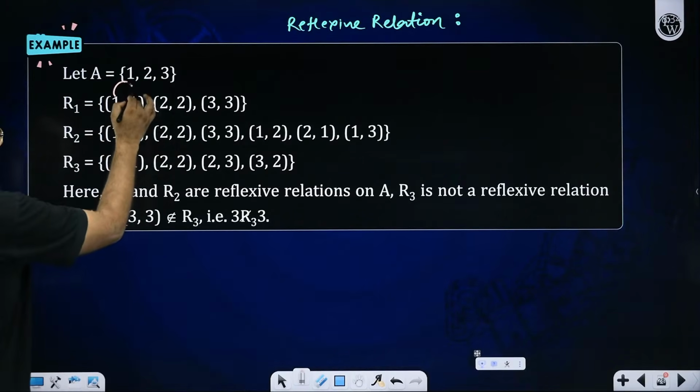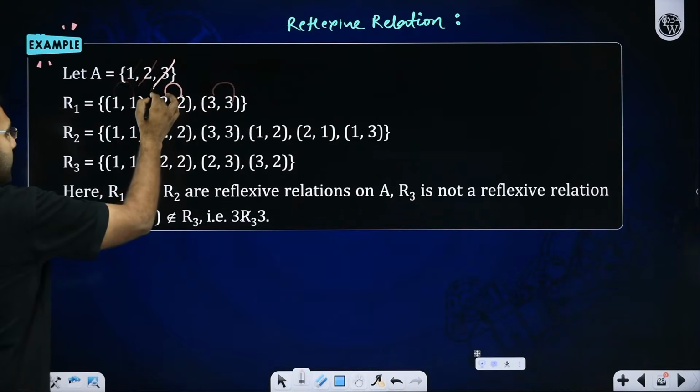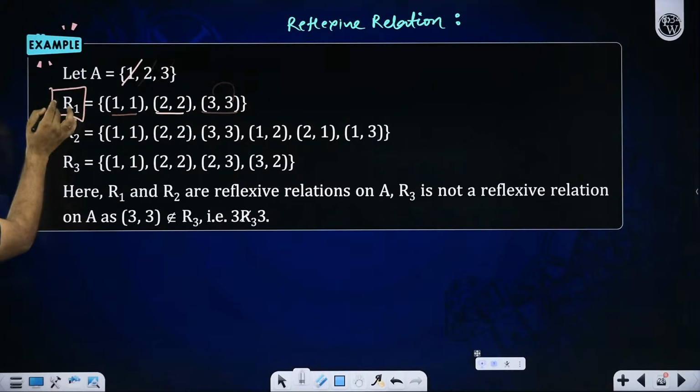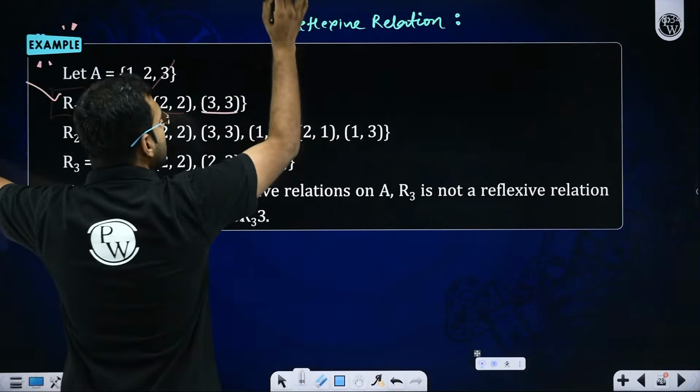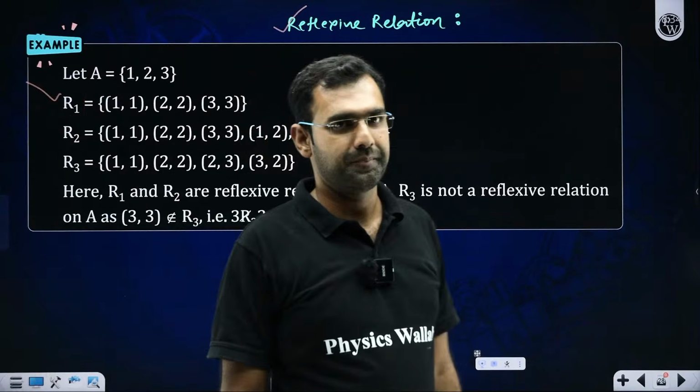R1 is (1,1), (2,2), (3,3). So are all the elements of A mapped with themselves? Yes. So R1 is our reflexive relation. Everybody got this comfortably, or shall I repeat it?